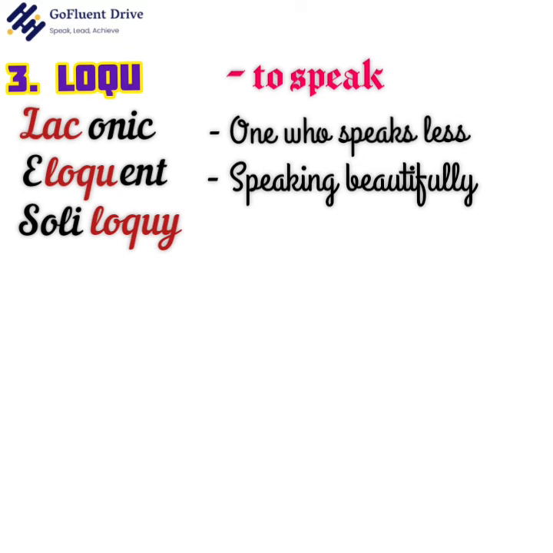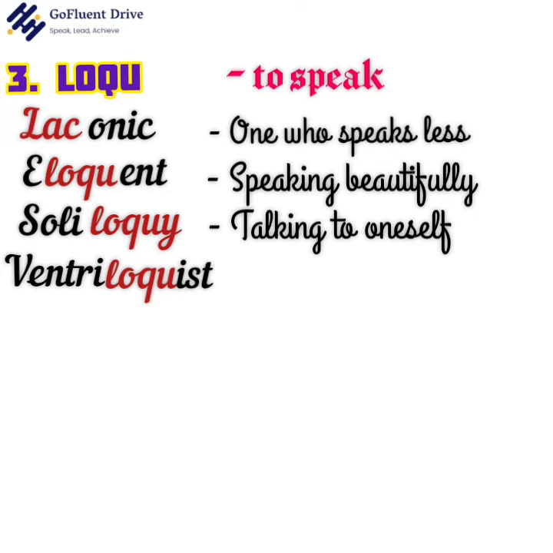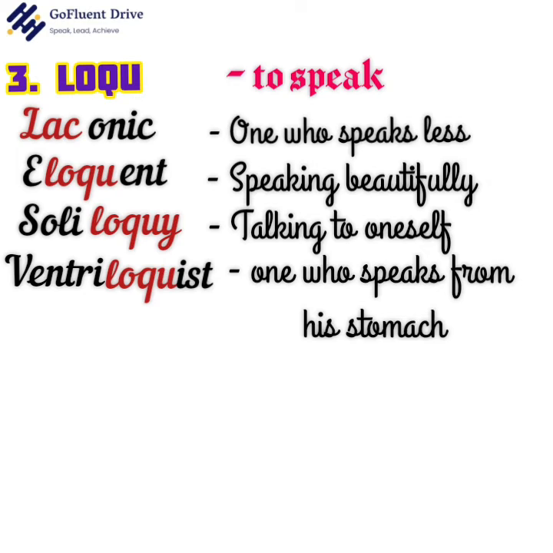Soliloquy. This word is a very significant part in Shakespeare's writing. The root loc means to speak and the root soli means solo. If somebody is speaking to himself, we call that soliloquy. It is also known as monologue. Next, ventriloquist. We know that any word that ends in ist refers to a person. And the root ventri refers to stomach. So, ventriloquist is a person who is speaking from his stomach.